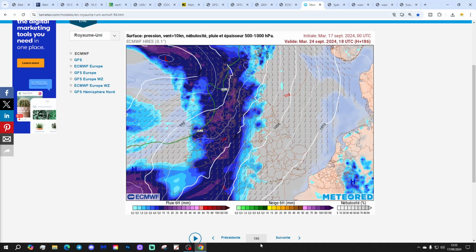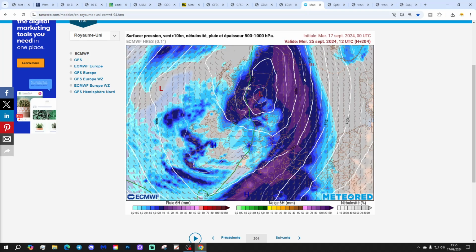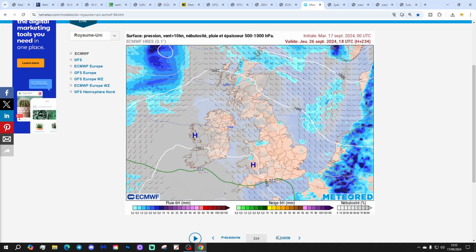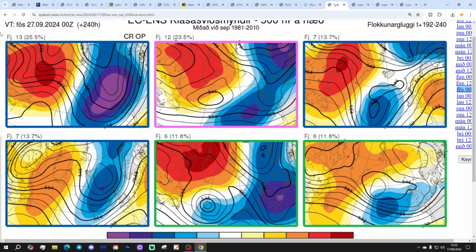And then by the middle of next week, we're watching wet and windy weather gathering in the Atlantic and starting to push our way. So looking really wet and windy by the middle part of next week across the country, with heavy bouts of rain and whatnot. We get a little window of drier weather at day 10, but there is more wet weather lurking just out to the west of the country there.